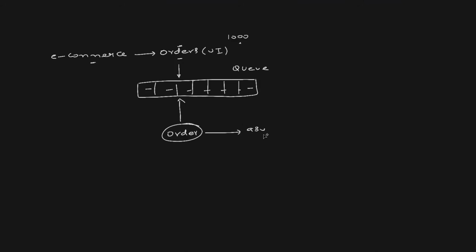This can happen async most of the time. Probably it would take one order, asynchronously perform the payment process, the shipment process, and process other orders as well. So this is the typical flow. Orders would go to the queue, which is basically an event. Events would go to the queue, and the orders microservice would process the events from the queue asynchronously and execute the required actions. It can be payment or the shipment.